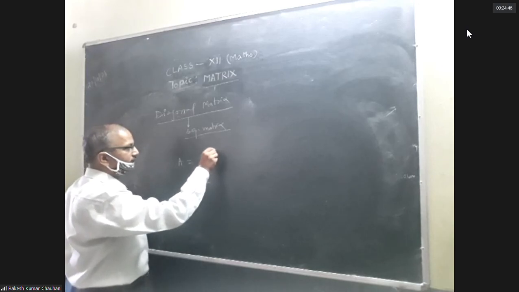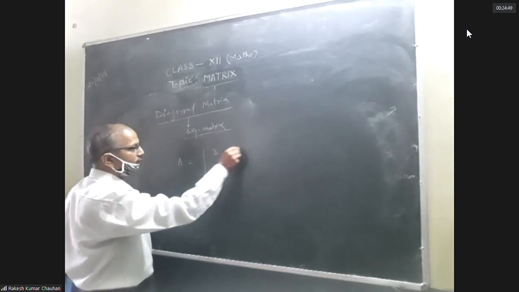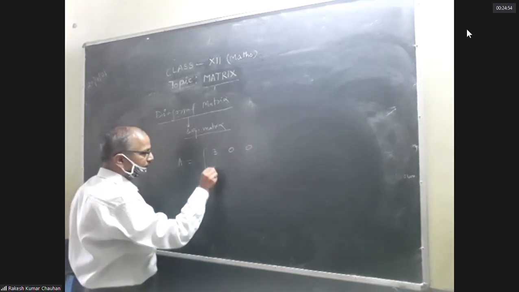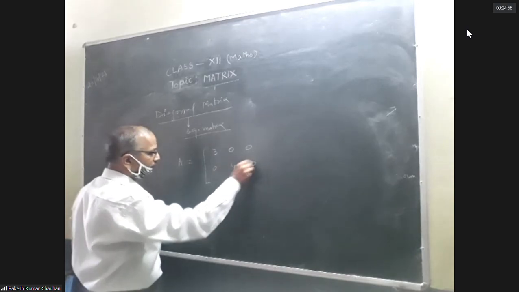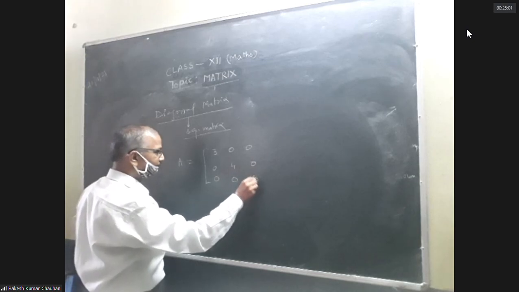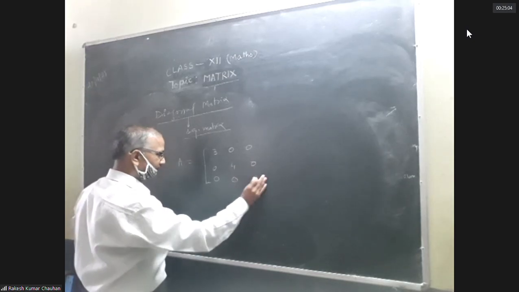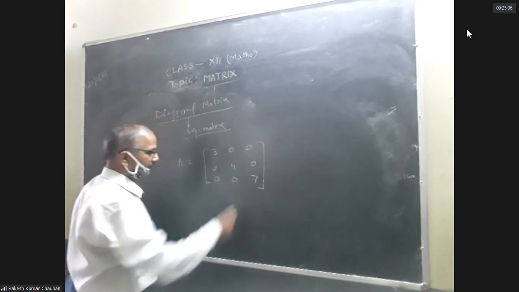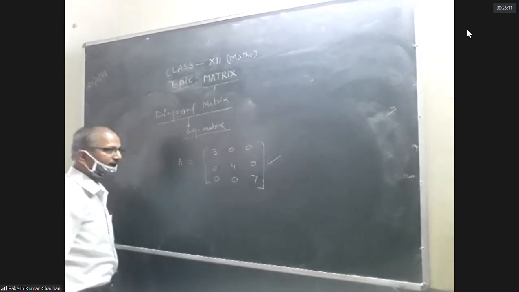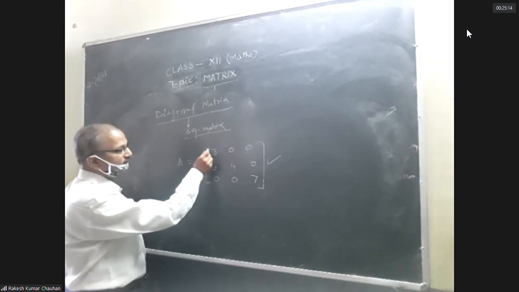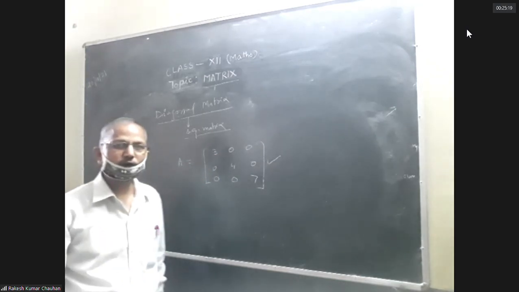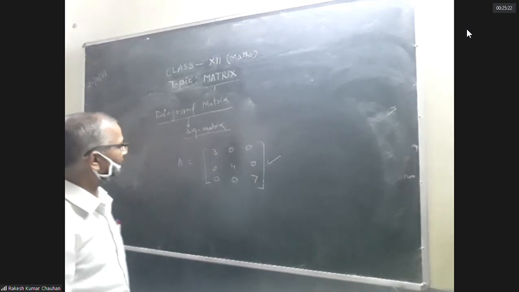Like that 3, 0, 0, 0, 4, 0, 0, 0, 7. It is an example of a diagonal matrix. A square matrix which has diagonal elements and the remaining elements are zero is called a diagonal matrix.